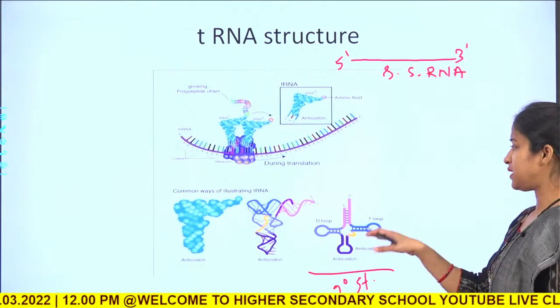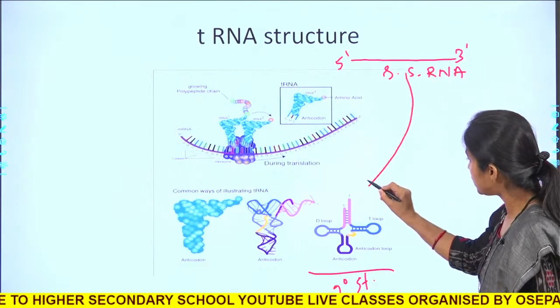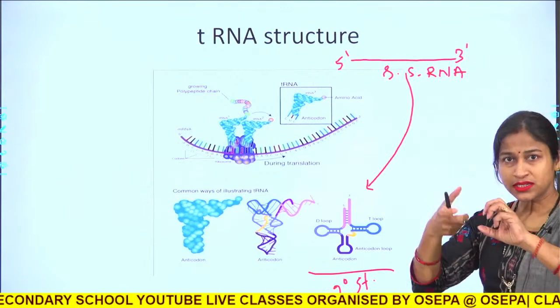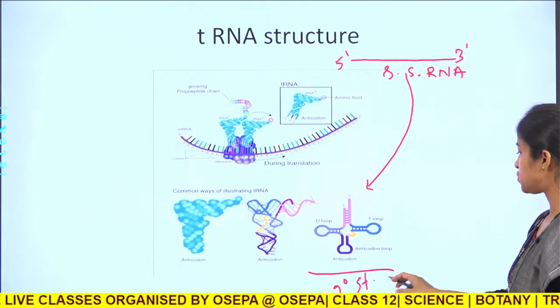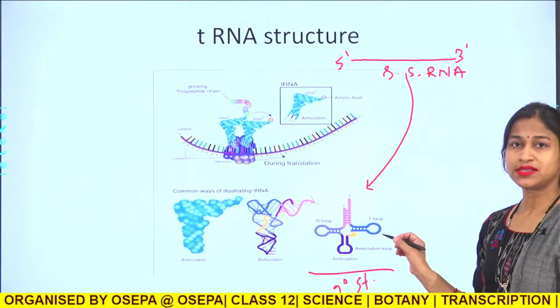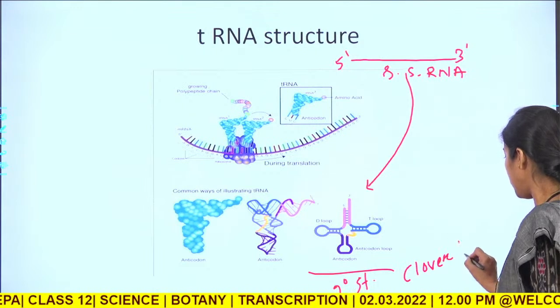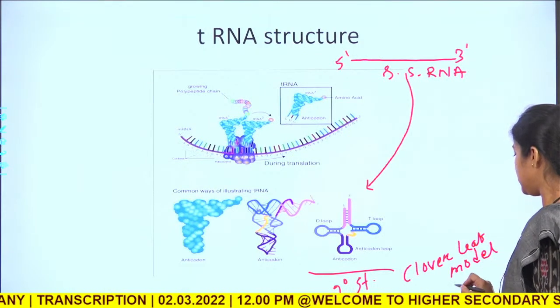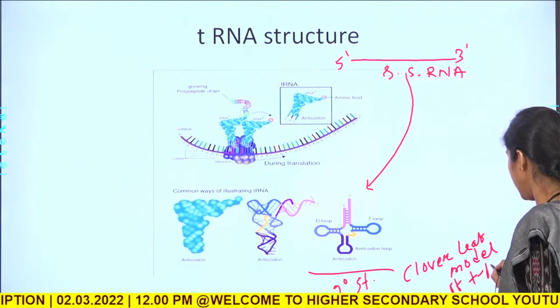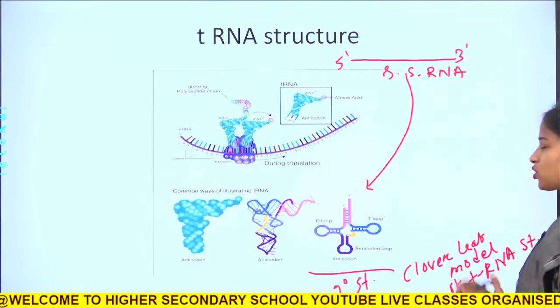So, what are the loops? Let us see. This single stranded molecule, after certain modifications, forms a structure like this, which is called the secondary structure, the clover leaf model of tRNA.